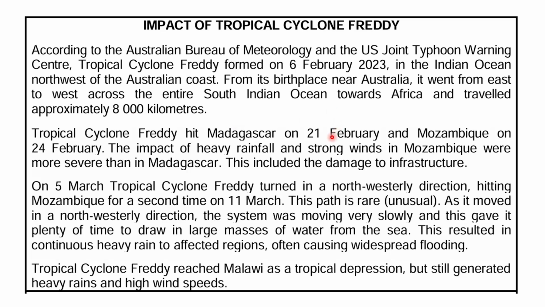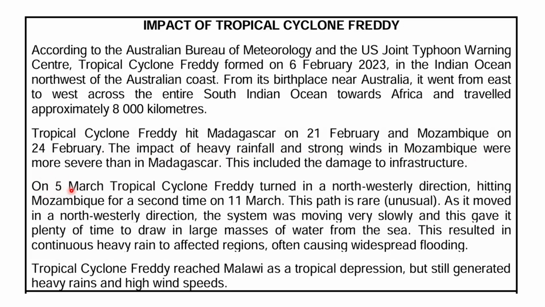The text then tells us about the impacts. It says that Freddy hit Madagascar on the 21st of February and that it hit Mozambique on the 24th of February. The text also tells us that the impact in Mozambique was more severe than in Madagascar. The reason for this is that there was heavy rainfall, strong winds, and a lot of damage to infrastructure. This already shows that Freddy was a very strong system and that it caused serious destruction, especially in Mozambique.